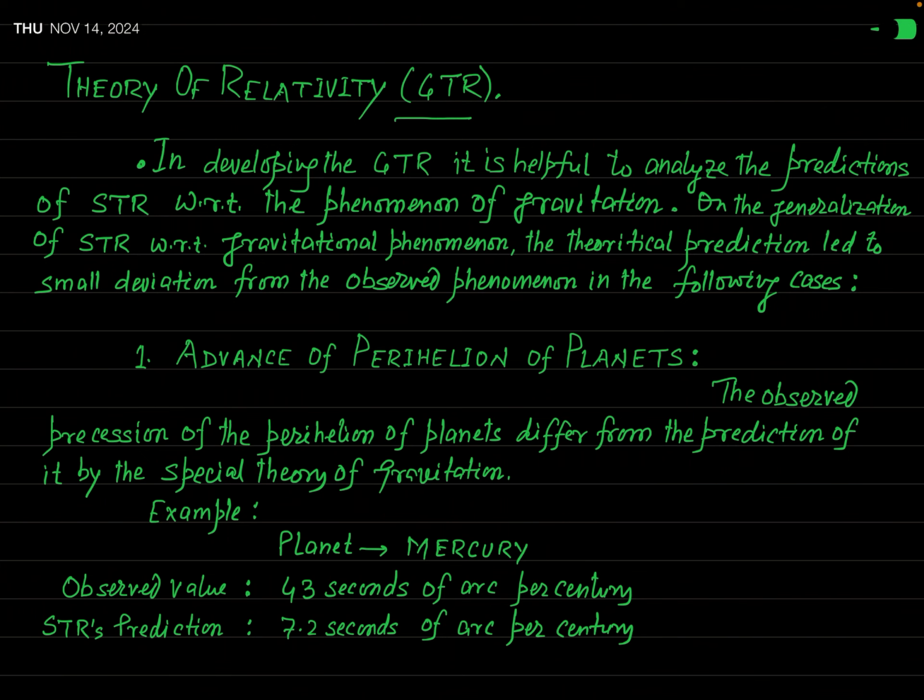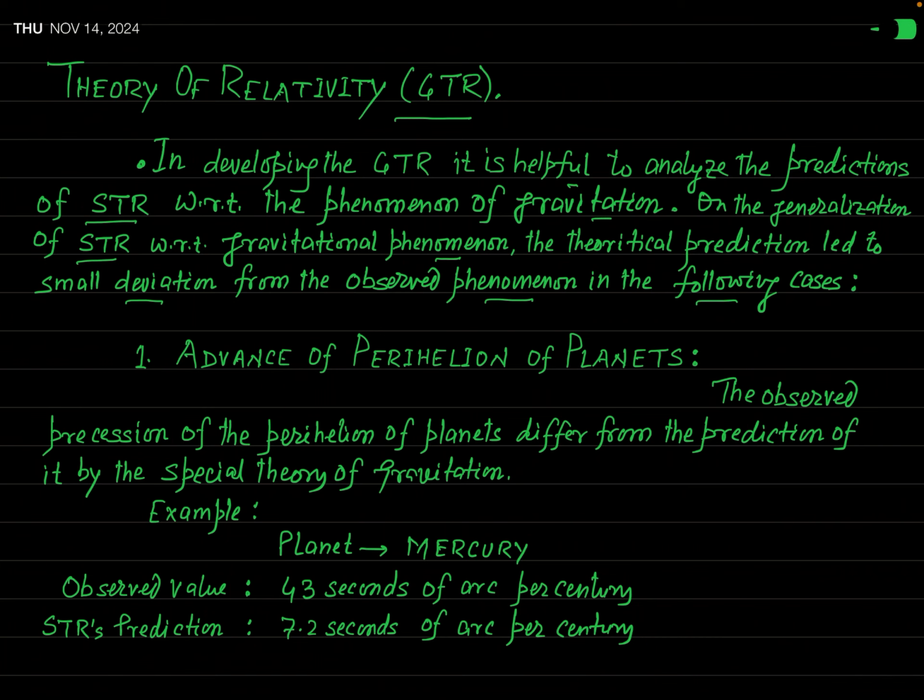In fact, in developing the General Theory of Relativity, it is helpful to analyze the predictions of the special theory of relativity with respect to the phenomenon of gravitation. On the generalization of the special theory of relativity with respect to gravitational phenomena, the theoretical prediction led to small deviations from the observed phenomena in the following cases.